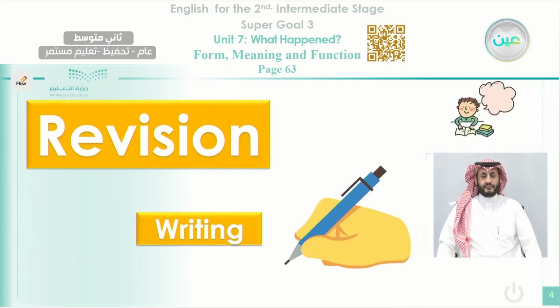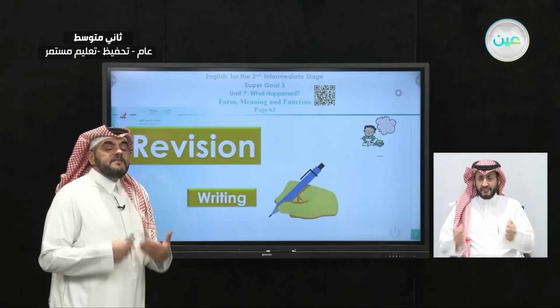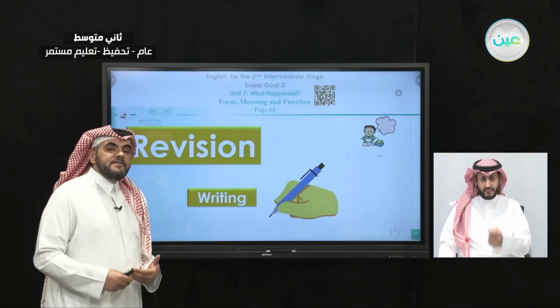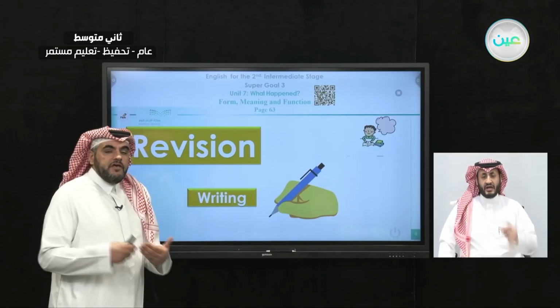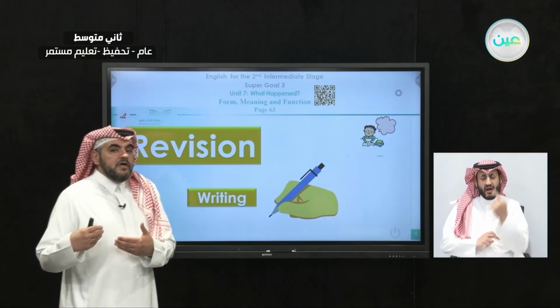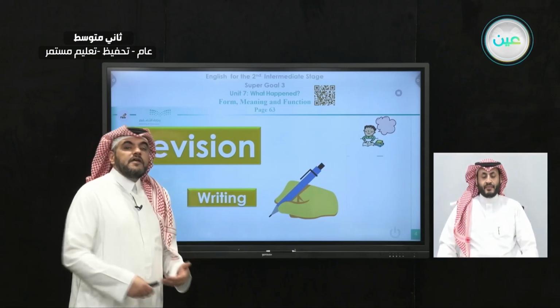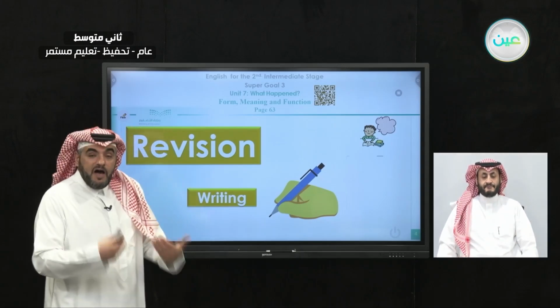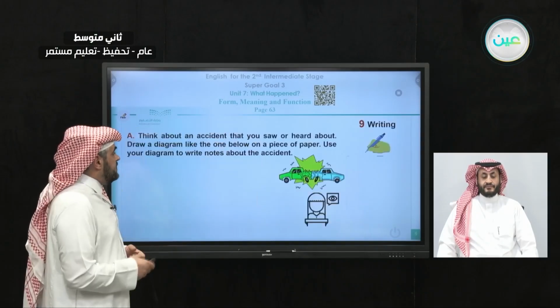Before we start, as always, we will make a quick review on the previous lesson. You remember in the previous lesson we studied writing, okay, how to write a narrative writing, how to write a witness report. Suppose you watched or you saw an accident and you want to tell the police officer what you have seen, how can you write about that, or how can you describe the accident?